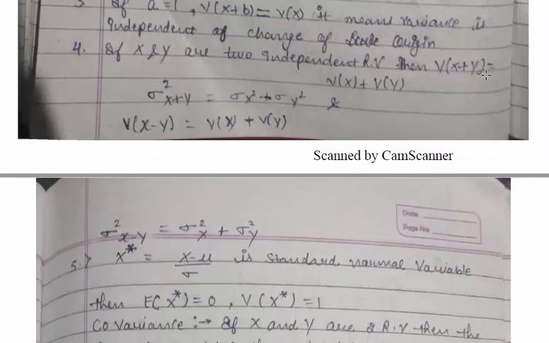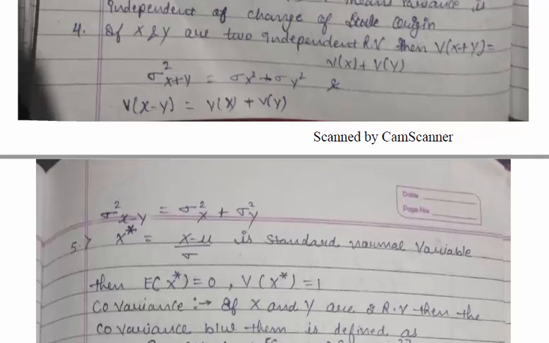Next, variance of x plus y equals variance of x plus variance of y. That means, since variance is denoted by sigma square, sigma square of x plus y equals sigma x square plus sigma y square. Similarly, variance of x minus y equals variance of x plus variance of y. That means sigma square of x minus y equals sigma x square plus sigma y square.